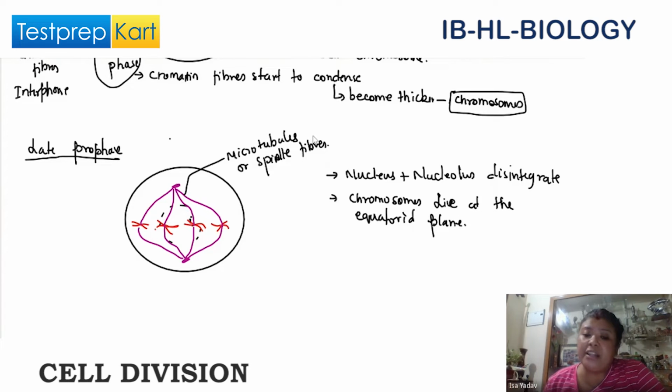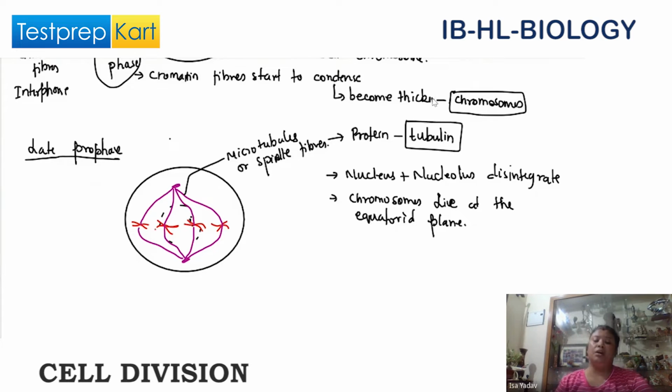Spindle fibers are nothing but microtubules, and these are made up of protein. The name of the protein is tubulin protein. Tubulin protein makes up the microtubules or the spindle fibers.